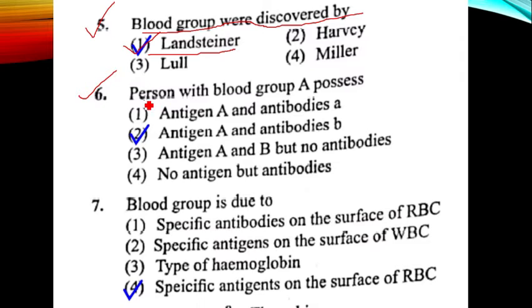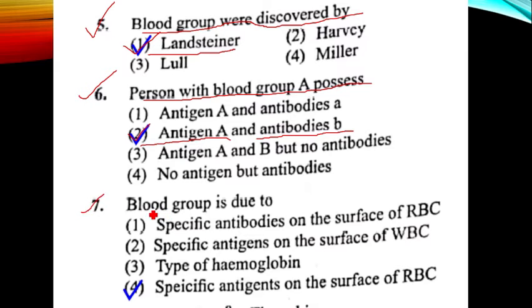Question number 6, a person with blood group A possesses. A person who has blood group A has antigen A on their RBC and antibody B in their plasma. Hence question number 6, option 2 is our answer.